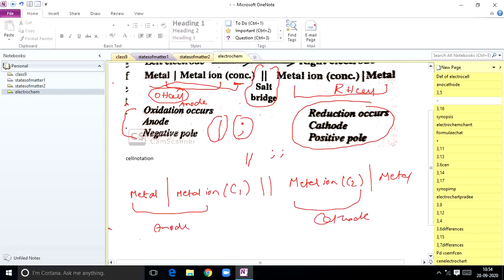Anode is nothing but the oxidation half cell, cathode is nothing but the reduction half cell. Okay, so in this manner we are going to represent the electrochemical cell.